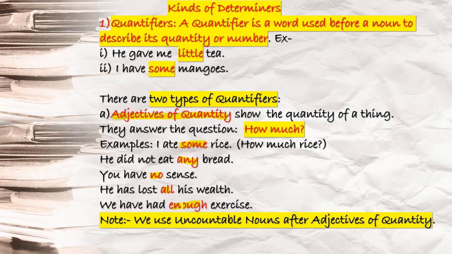This is the reason you have to understand one thing when you study determiners, which are a part of adjectives only: your determiners must be followed by noun terms. If these words are not followed by noun terms, then you cannot be 100% sure that they are determiners only, or adjectives of quantity or number only. This is what you have to understand. Note, we use uncountable nouns after adjectives of quantity. Always uncountable nouns after adjectives of quantity.